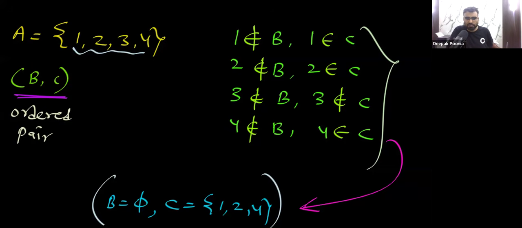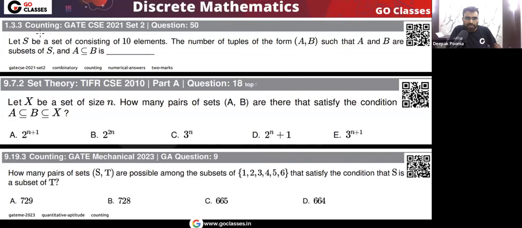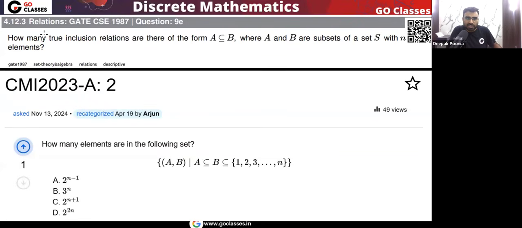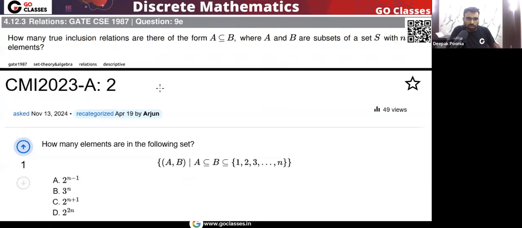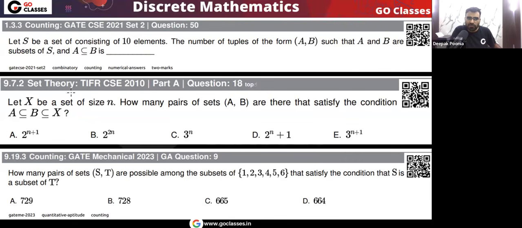Let's move on now. Let's solve this GATE 2021 question. Let me tell you, this question has come in GATE, TIFR, GATE Mechanical, and GATE Computer Science. This question has come in the GATE two times, GATE 1987 and also GATE 2021. Also, this question has come in the CMI exam. So this same question has come a total of 5 times: 3 times in the GATE exam, 1 time in TIFR, and 1 time in the CMI exam.